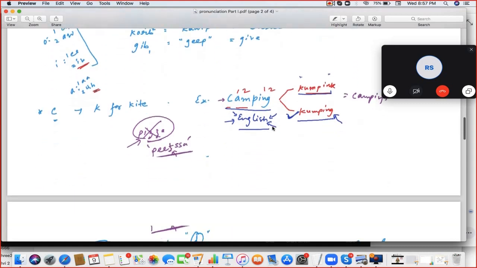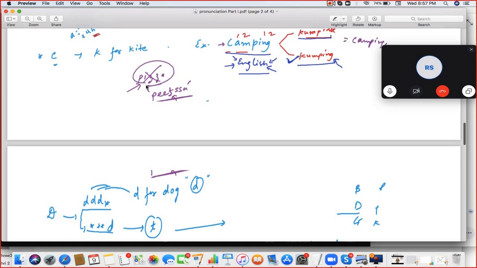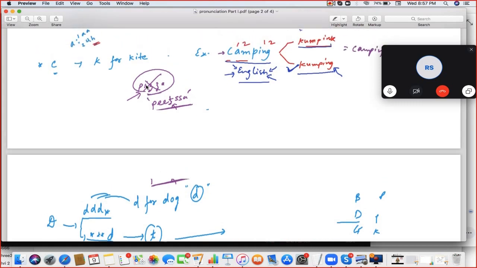Okay. Next is C. C is having the k sound. So speak the example. Cam, camping. It's an English word only, so you can speak like camping. Next. Camping. It's an English word. You can speak like camping. It's fine.